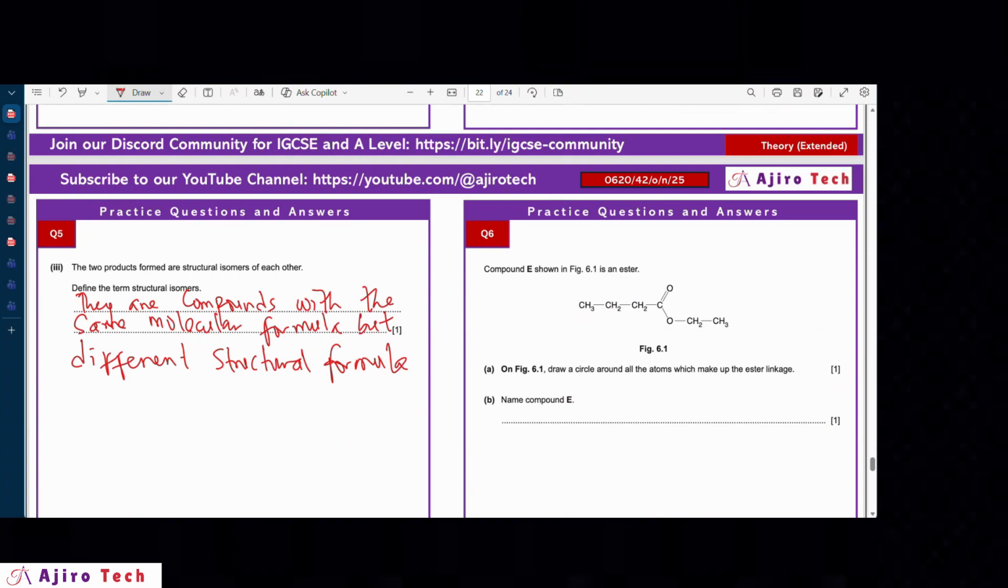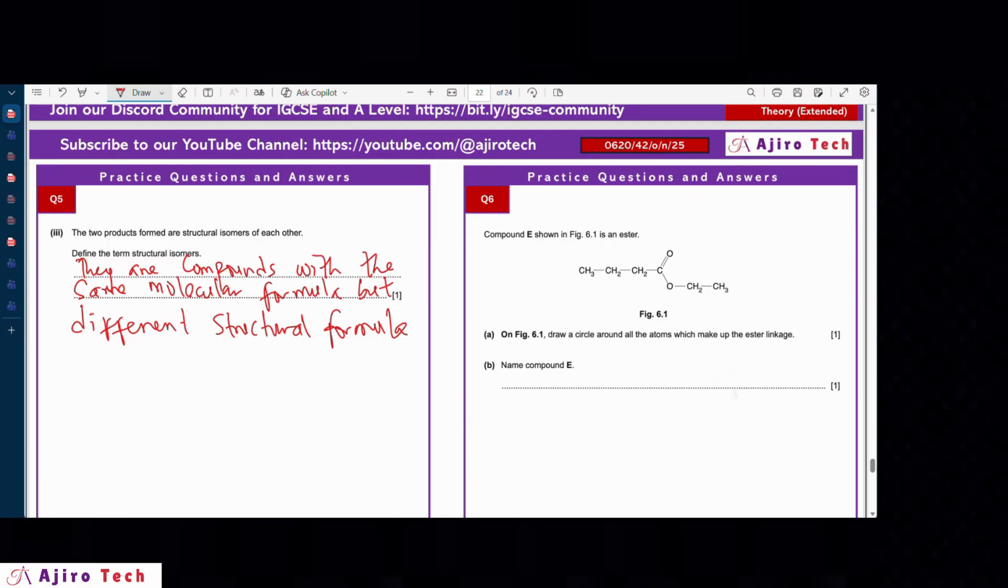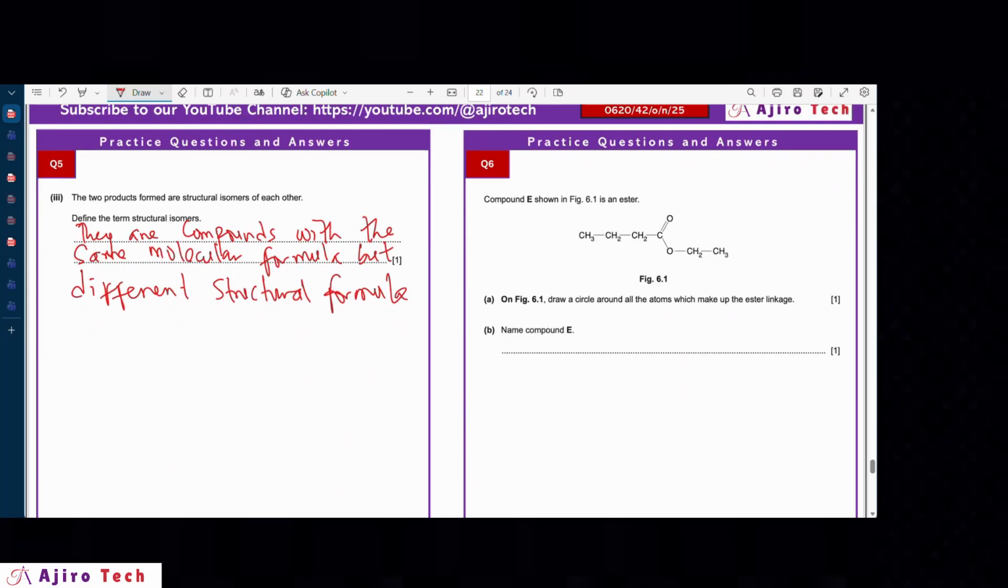Okay, so moving forward, it says on figure 6.1, draw a circle around all atoms which make up the ester linkage. So when we talk about the ester linkage, it's just this. This is the ester linkage.